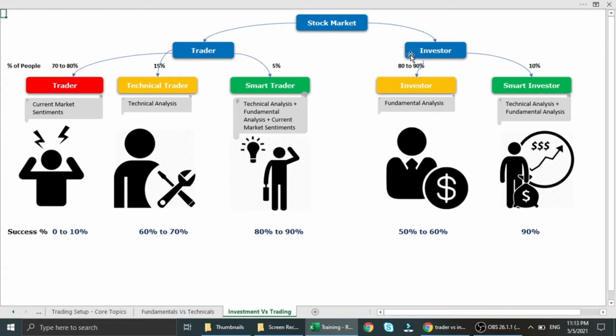The only difference is the duration that people hold their shares. That only makes the difference between whether it's a trader or investor. The trader's main objective is to gain as much profit as possible based on the momentum of the trend. Investors just look for long-term benefits. There are many benefits in the long-term perspective for investors that I will discuss when we start discussing investments.